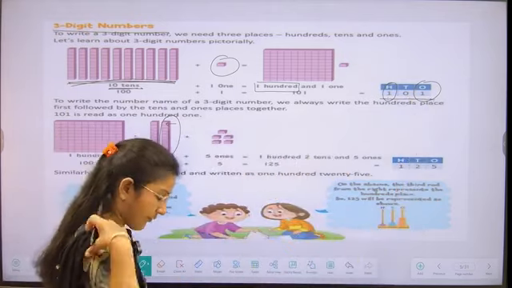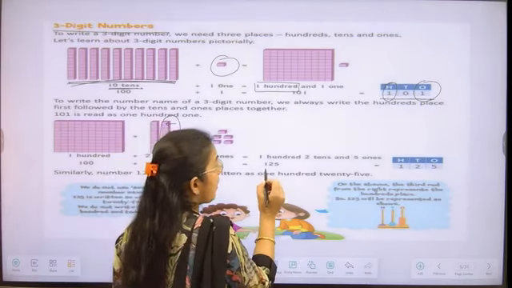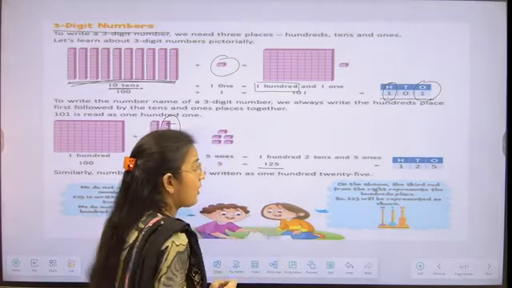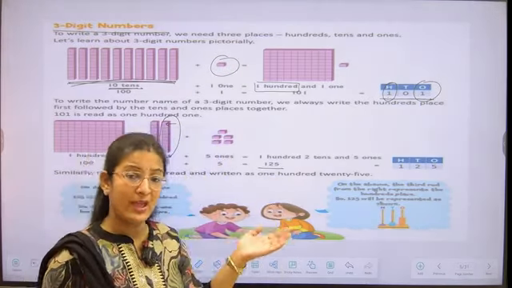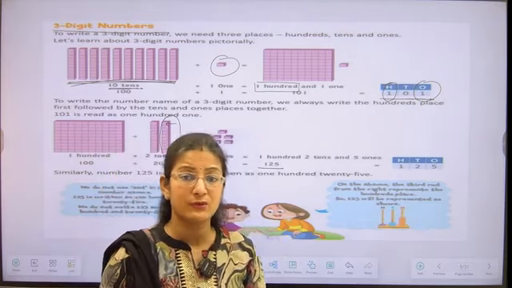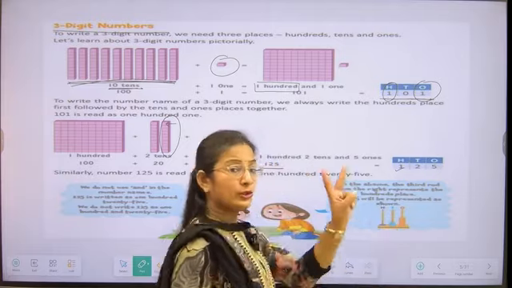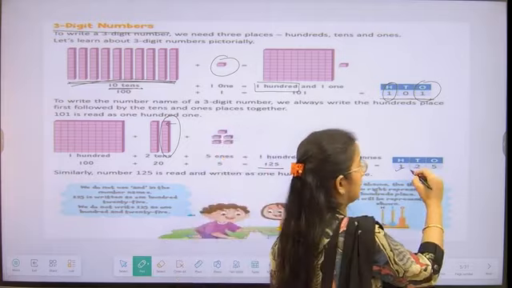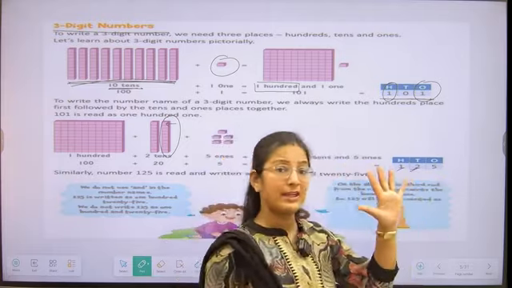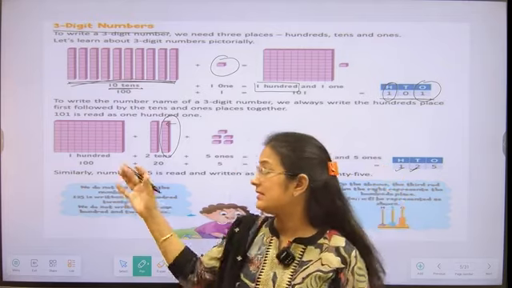Similarly, if we want to form the number 125, what do we have to do, students? We have to form 100, 2 tens and 5 ones. Let's see here.